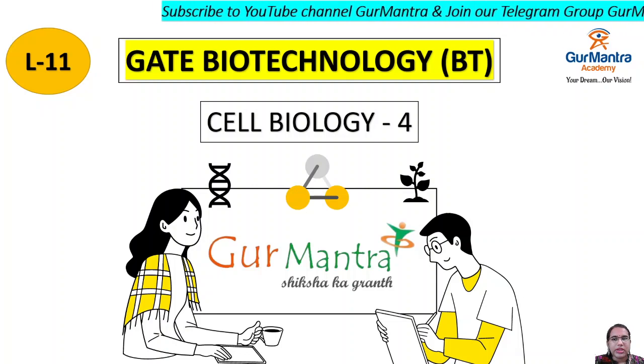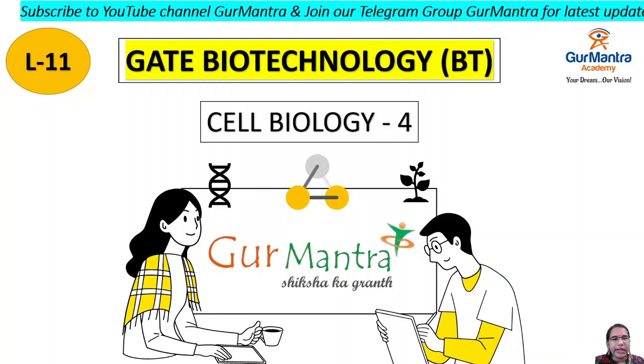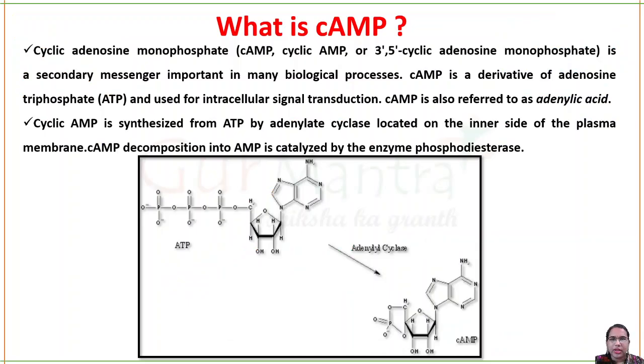So we're going to see some more in detail about the cell signaling class. Today we are going to learn a few pathways in detail. One such important pathway is your cyclic AMP pathway. So what does cyclic AMP mean?